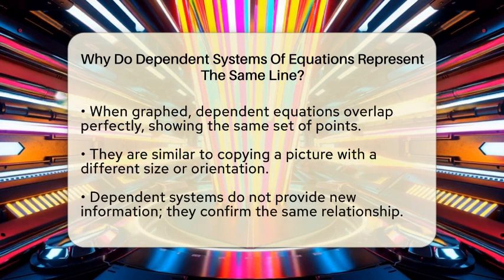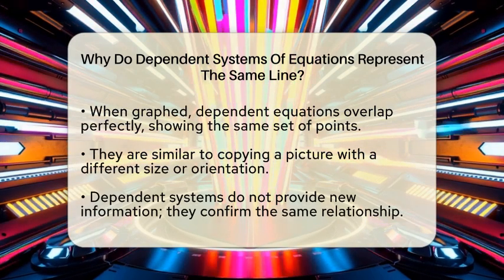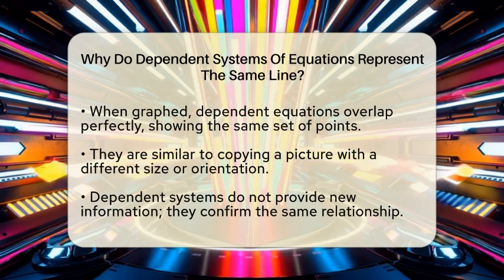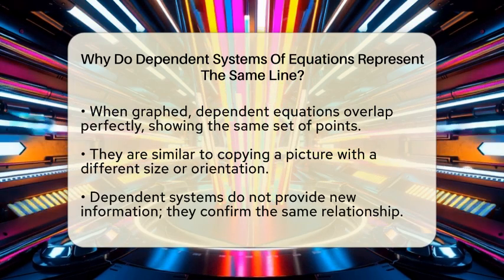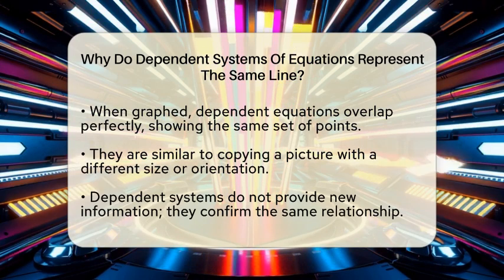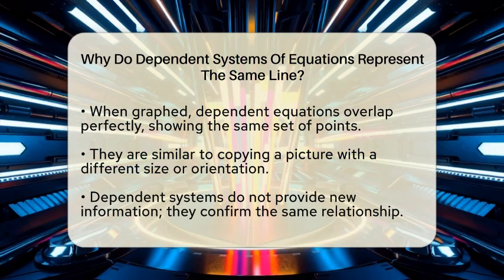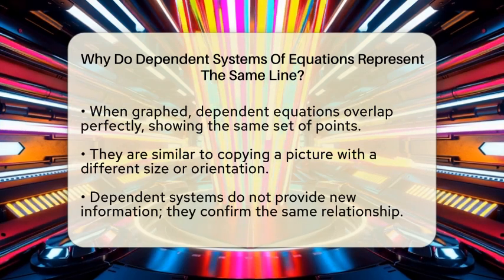When you graph both, they overlap perfectly. They lie right on top of each other, showing the same set of points. Think of it like copying a picture with a different size or orientation. The picture is still the same, just presented differently. That's what happens with dependent systems. They do not give you new information. Instead, they confirm the same relationship between x and y.